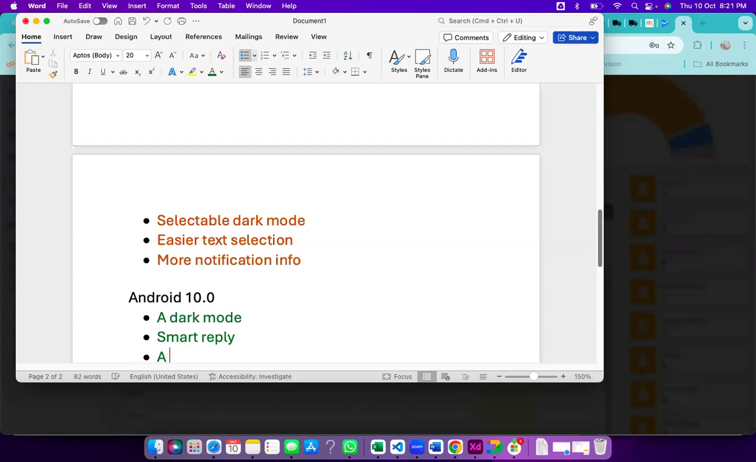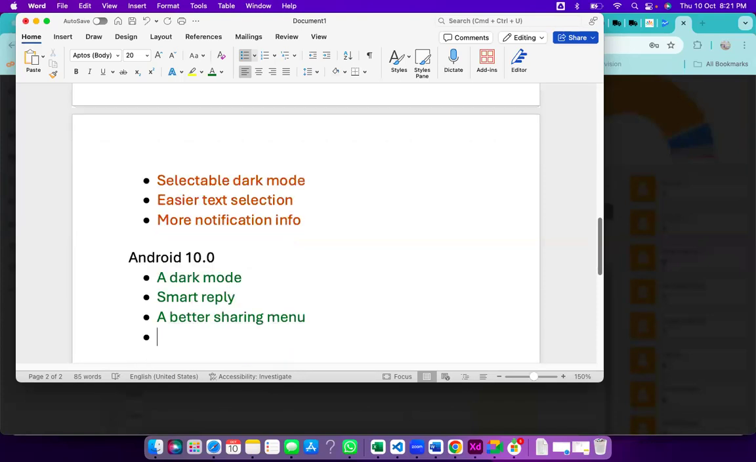Next is a better sharing menu. Right now I have shared one document in WhatsApp. So the second time I click on that share menu, WhatsApp will automatically come first. So that is the one.